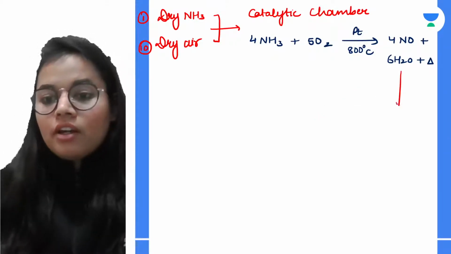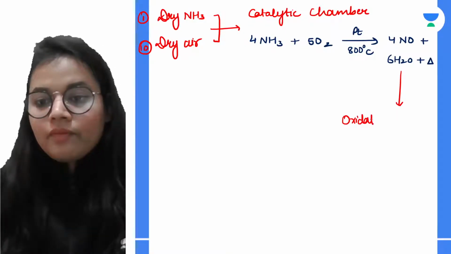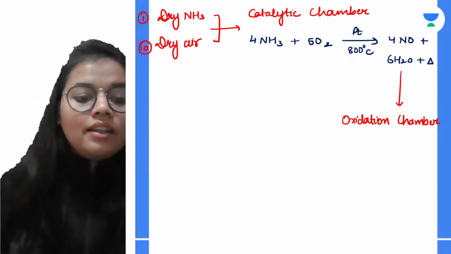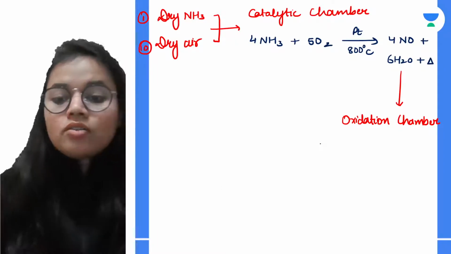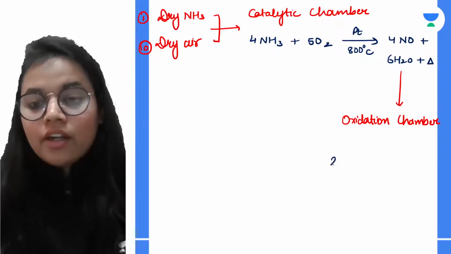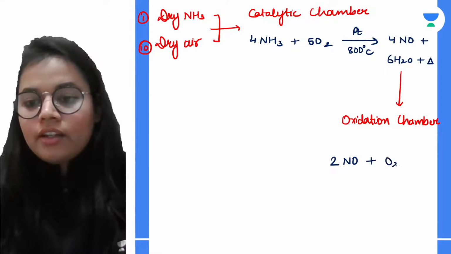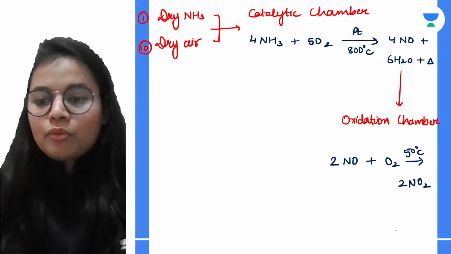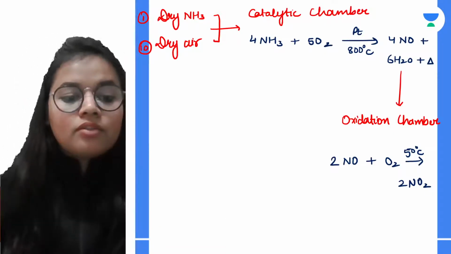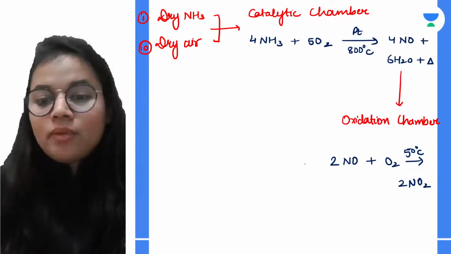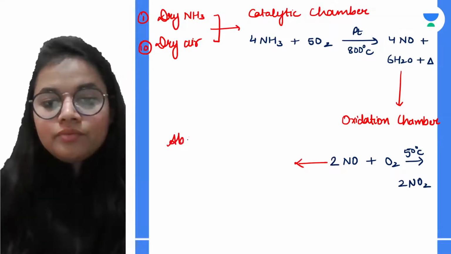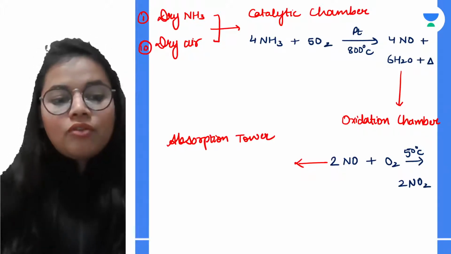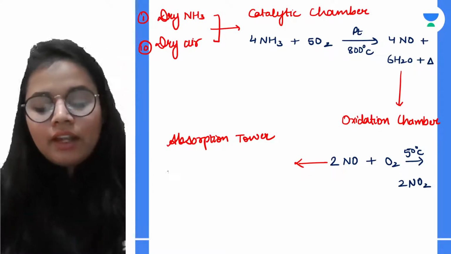Now from here it is passed into the oxidation chamber. What happens in the oxidation chamber? The nitric oxide that we have got is oxidized to nitrogen dioxide. From this stage, it is passed into the absorption tower, and from the absorption tower we get nitric acid.